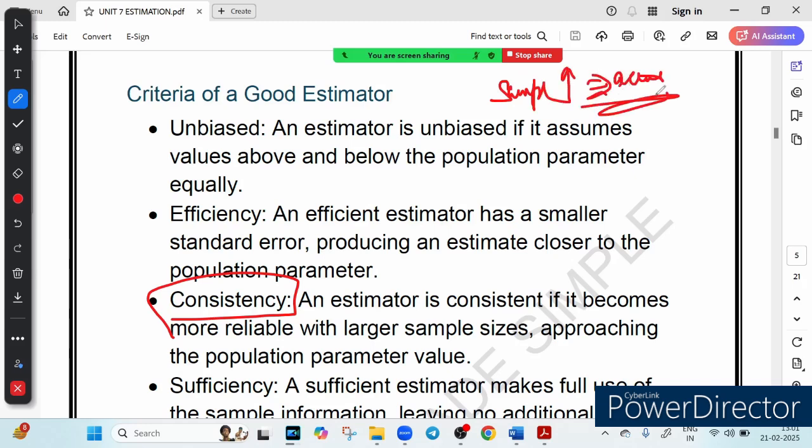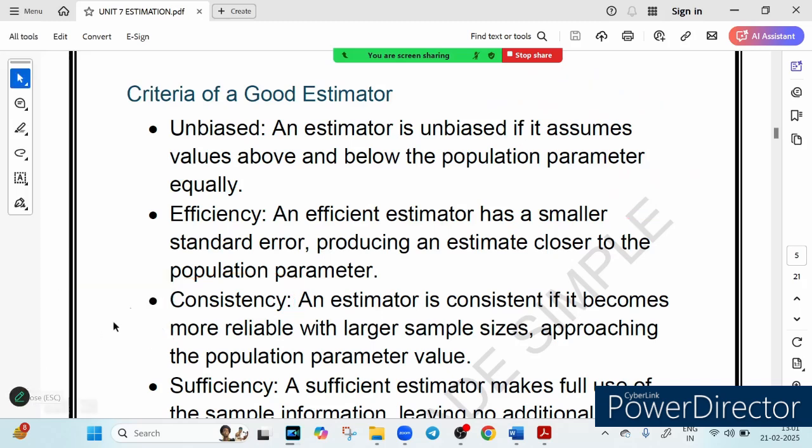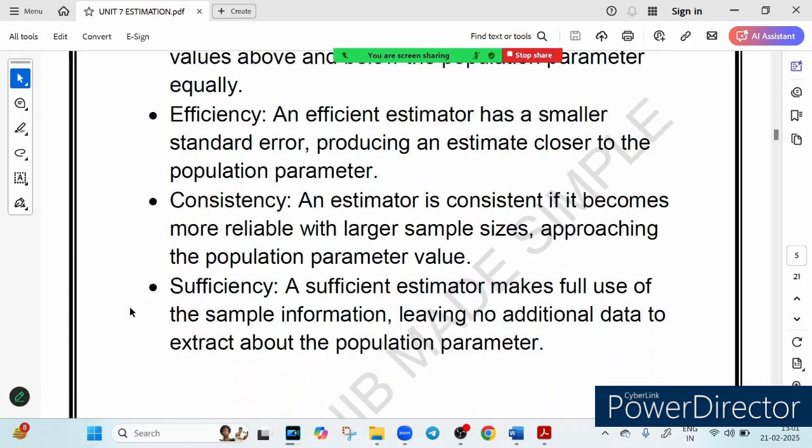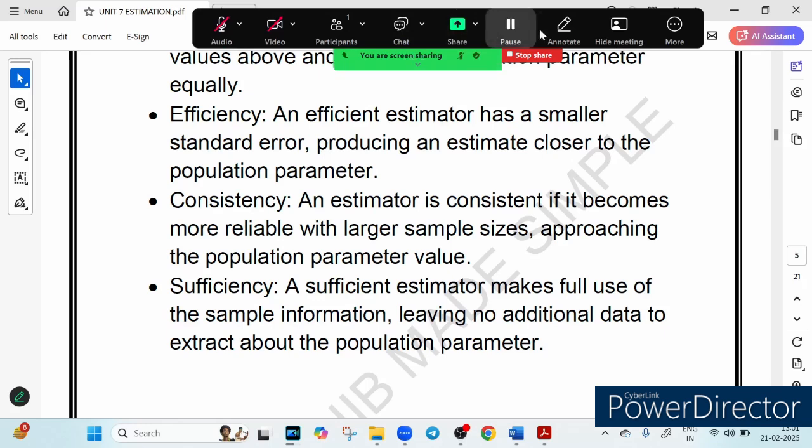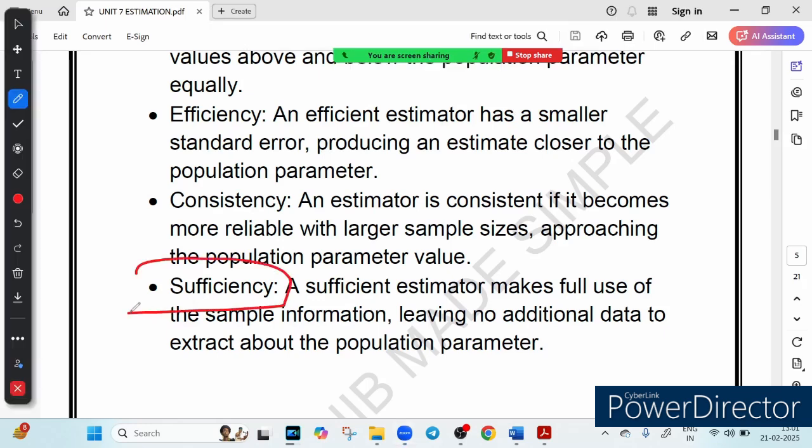Let me give you an example. Checking the income of just 5 customers may not be reliable, but checking 500 customers gives a better prediction, right? So as sample size increases, accuracy increases. That is called consistency. And the last is called sufficiency. Do you know what is the meaning of sufficiency? It should use all available data. That is called sufficiency. All available data should be used.